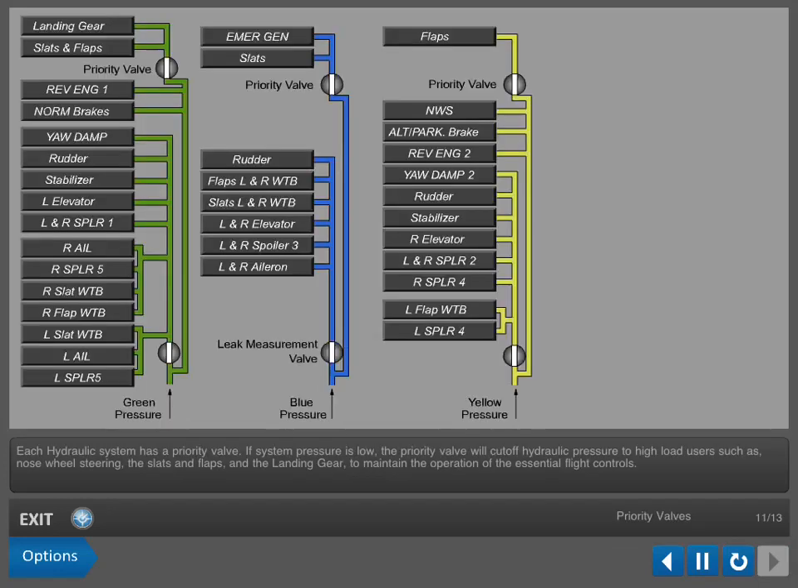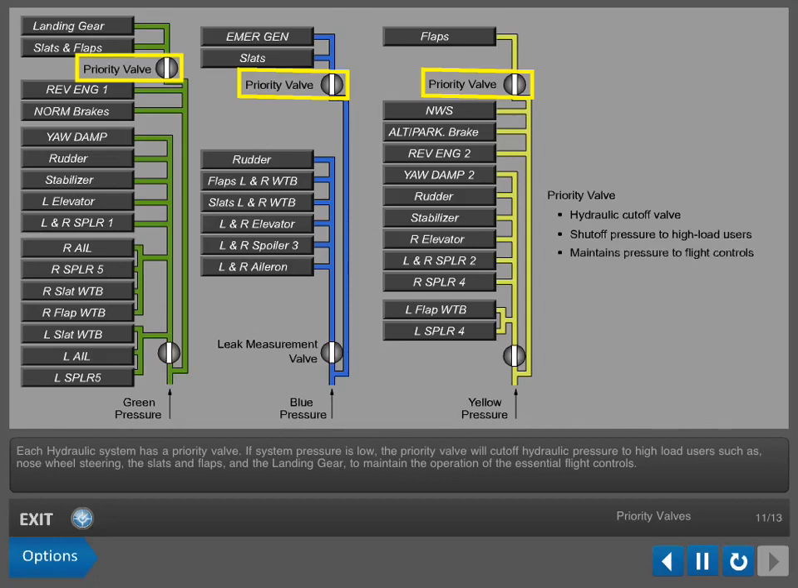Each hydraulic system has a priority valve. If system pressure is low, the priority valve will cut off hydraulic pressure to high-load users, such as nose wheel steering, the slats and flaps, and the landing gear, to maintain the operation of the essential flight controls.